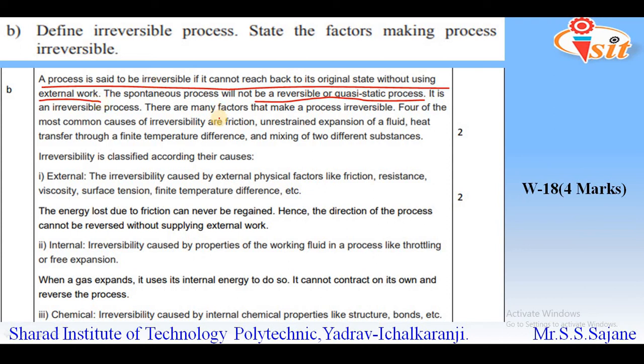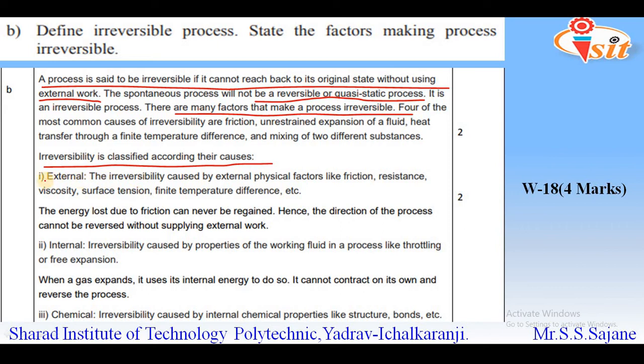It is important to keep in mind that practically there is no such thing as a reversible process, because there are several factors which will definitely make the process irreversible, and these factors are given below. You can see here that irreversibility is classified according to the causes.